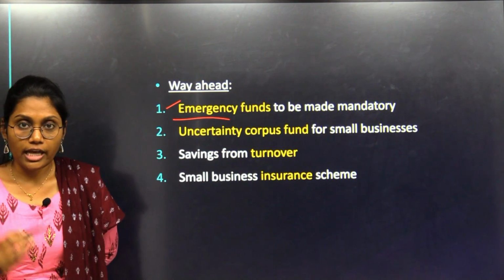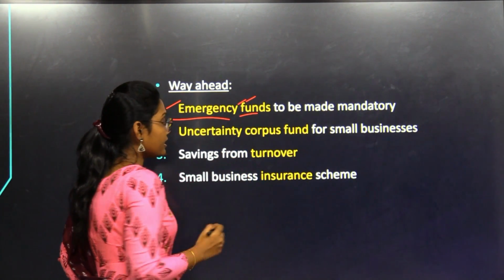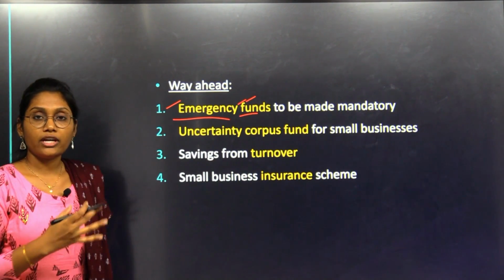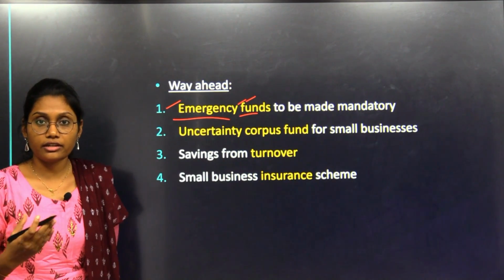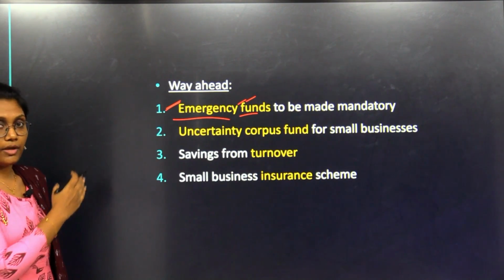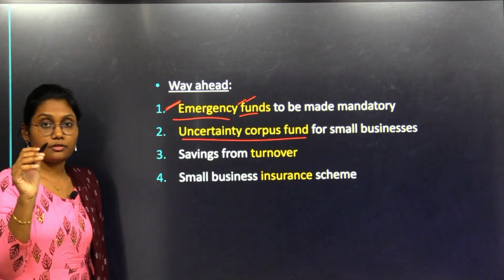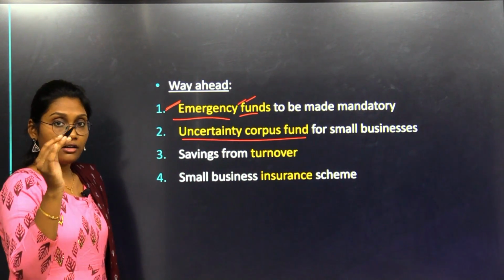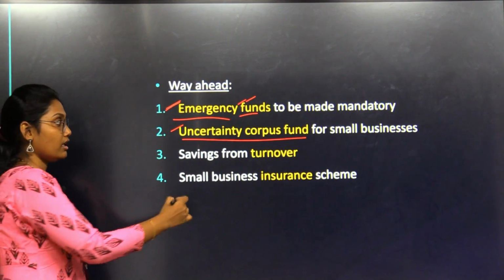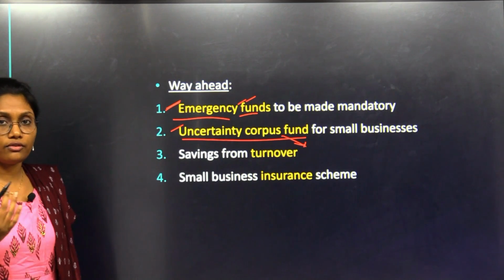If an emergency fund for MSMEs is made mandatory, it can fill the gap in the investment crunch and demand crunch, and the cost of production we discussed earlier can be covered with an emergency fund, and an uncertainty corpus fund for small businesses. If we maintain a fund like this, small businesses can get some loans or sanctions from this fund in times of crisis.